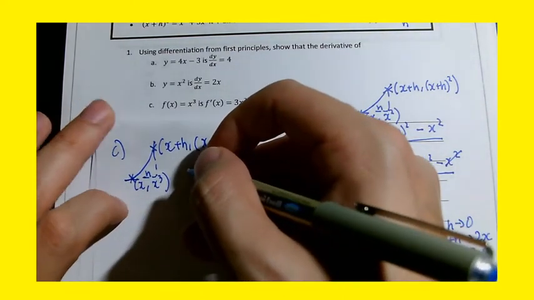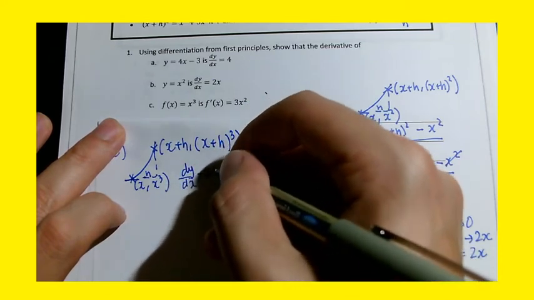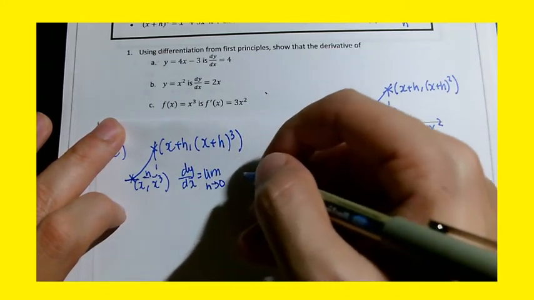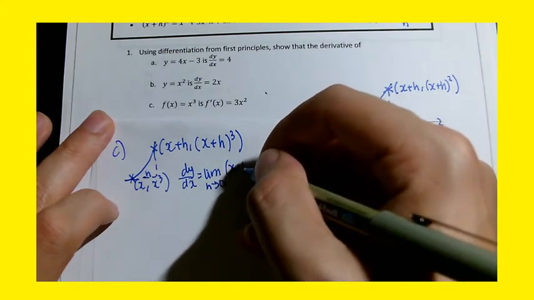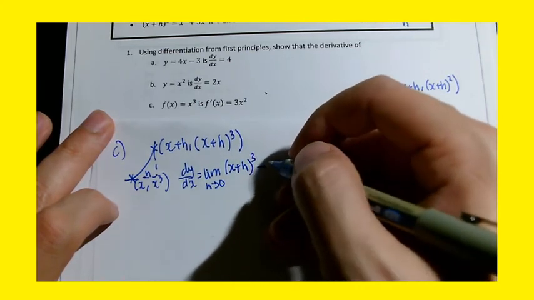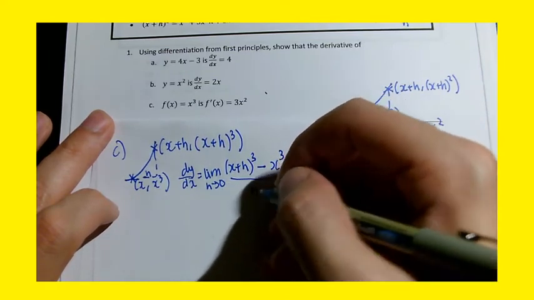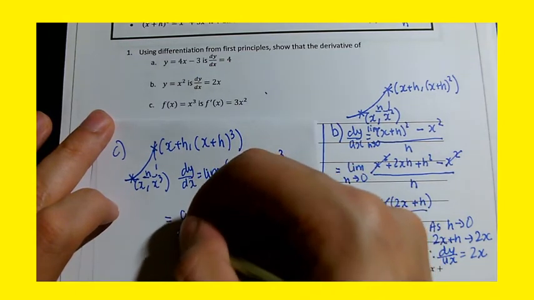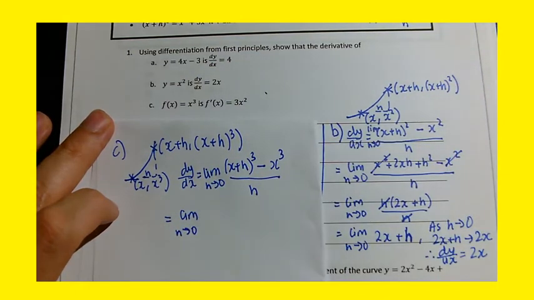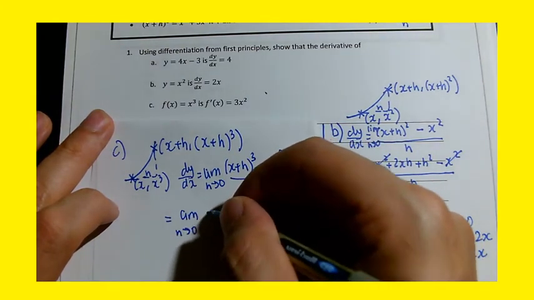Okay. Again, so the gradient dy/dx is equal to the limit as h tends to 0 of f(x plus h) minus f(x). So (x plus h) cubed minus x cubed over h. Now, (x plus h) cubed, you need to expand that.